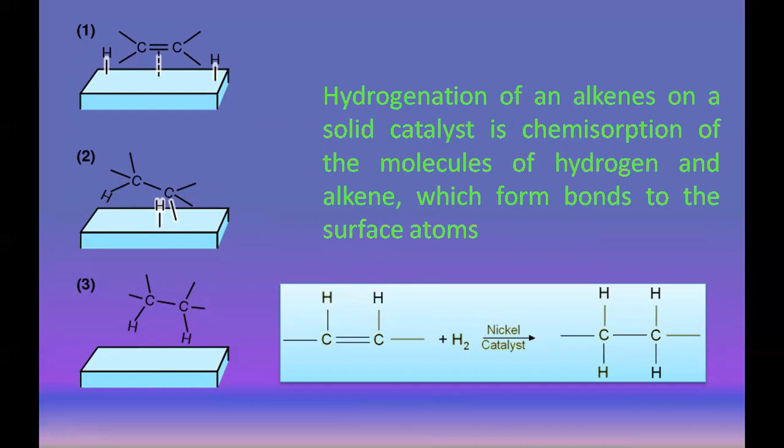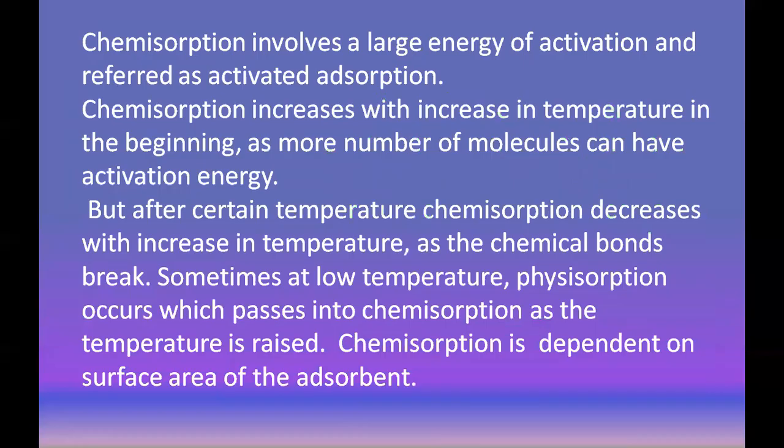This is the example. Now see, it shows both types of adsorption, physical and chemical. At lower temperature, it shows physical adsorption. For completion of the reaction, some higher temperature is required. Chemical adsorption increases with increase in temperature in the beginning, because more molecules can have the activation energy. But after a certain temperature, chemical adsorption decreases with increase in temperature. Because if we increase the temperature, the chemical bond breaks, and as the bond breaks, the rate of adsorption decreases.